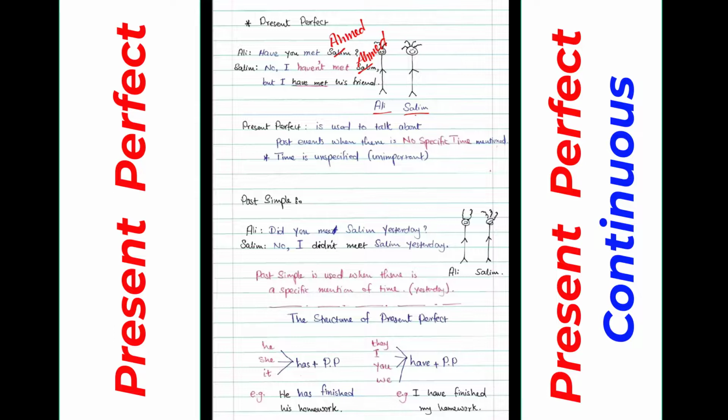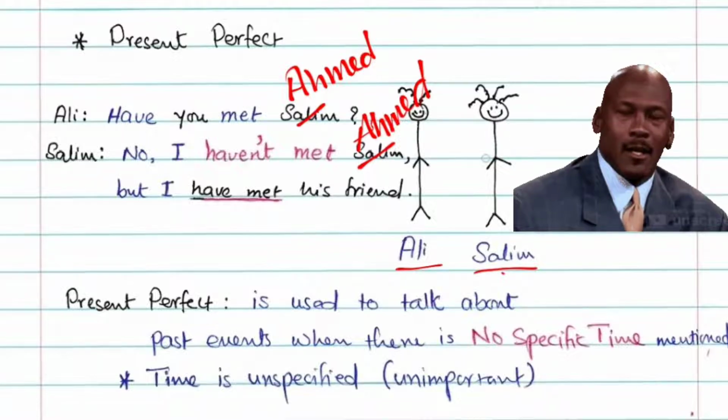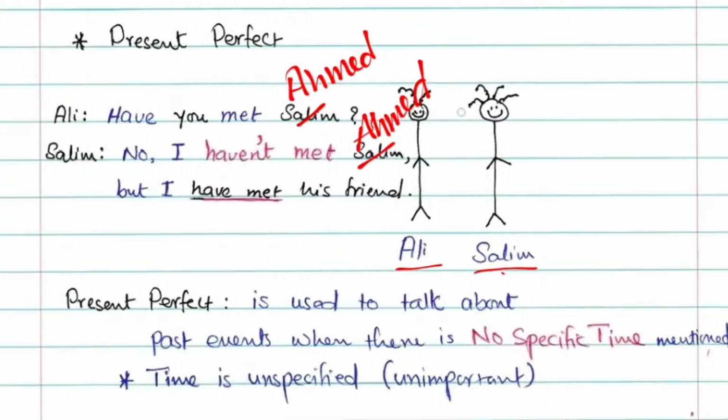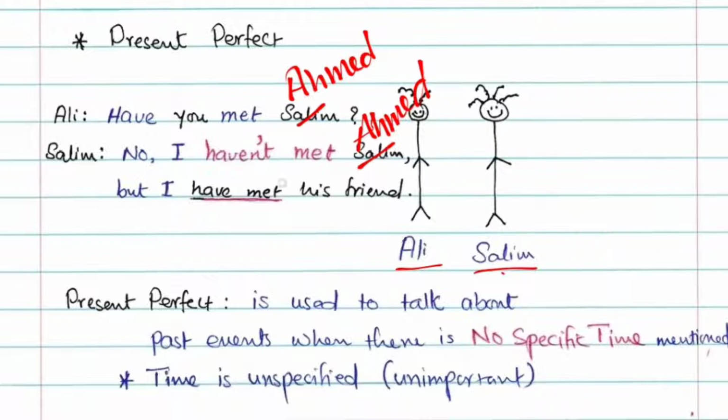Hello everyone, in this video I'm going to explain the differences between the use of present perfect and present perfect continuous. So to begin with, let's start talking about the present perfect. So don't laugh at my perfect drawing, as we have these two speakers, Ali and Salim. They are talking about their other friend, Ahmed. Look at the short conversation between them.